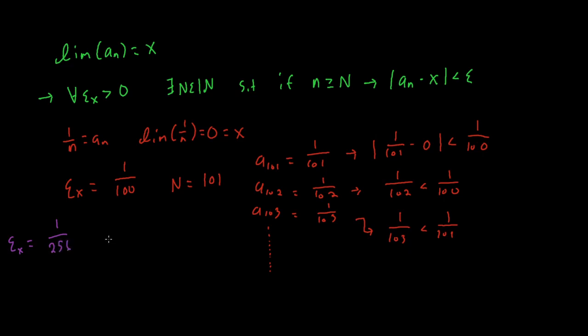Then clearly our n is going to be equal to 257, because then a of 257, and we're keeping the same a of n and its limit here, is going to be equal to 1 over 257, which is less than 1 over 256.